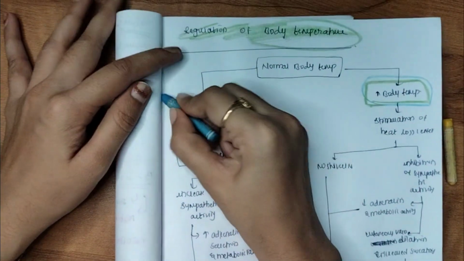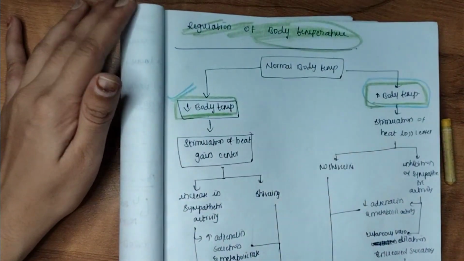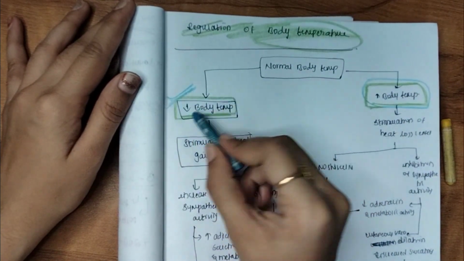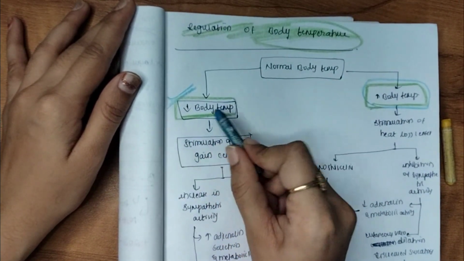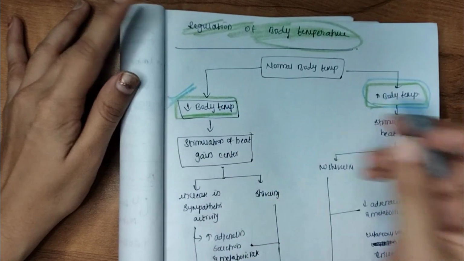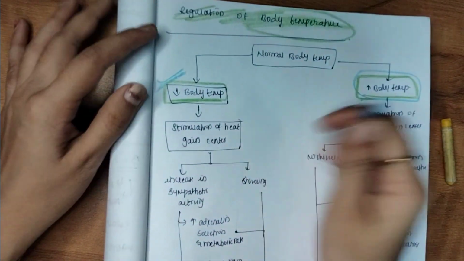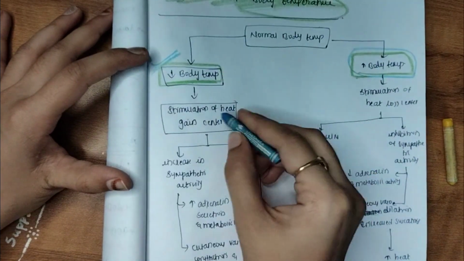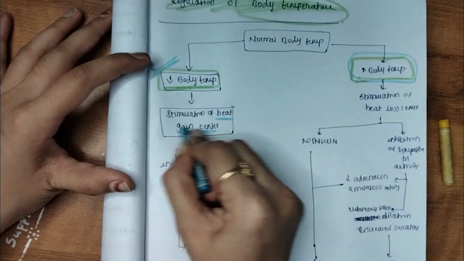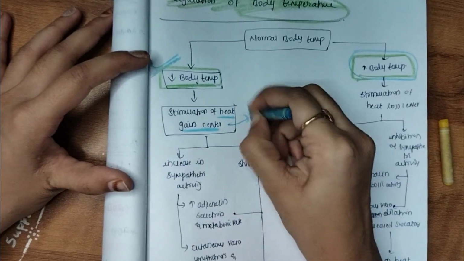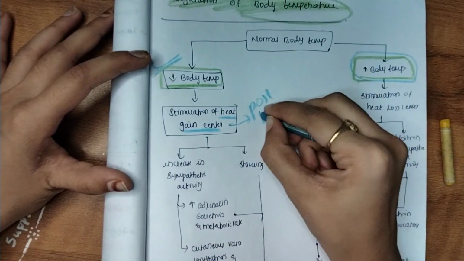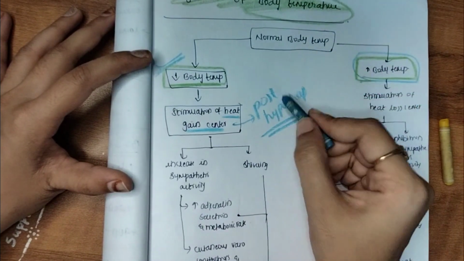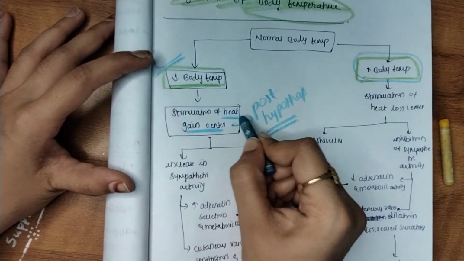So now if you are in a cool place, you went to Manali or something, your body temperature will obviously decrease, or in winter season, obviously our body temperature will decrease. So in such conditions what our body will do is it will start stimulation of heat gain centers. This heat gain center is present in the posterior hypothalamus. Posterior hypothalamus. So this will stimulate the heat gain center.